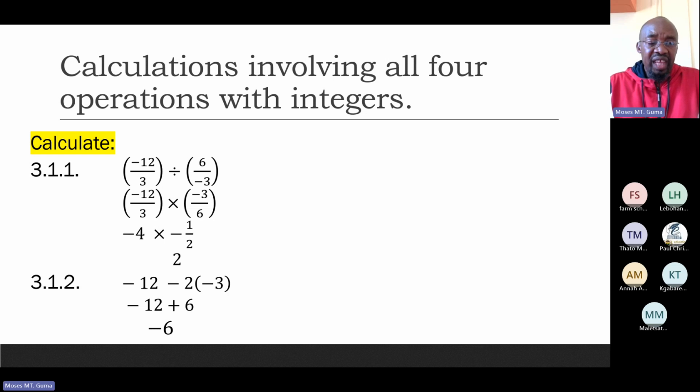Moving on, 3.1.2. Now, I'm still saying calculate negative 12 minus 2 times minus 3. Please, folks, remember this. In this case now, we are multiplying there. Be very careful because there's no sign between the 2 and the bracket. Keep that in mind. Now, remember that we said when we multiply a negative by a negative, it would give a positive. And 2 times 3 is a 6.